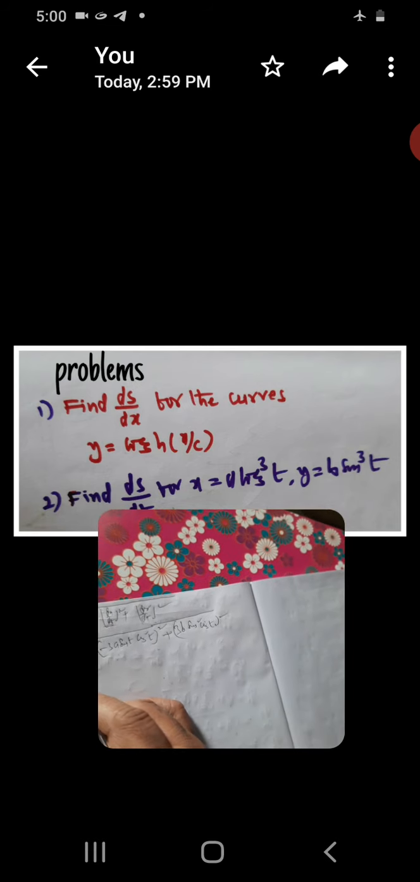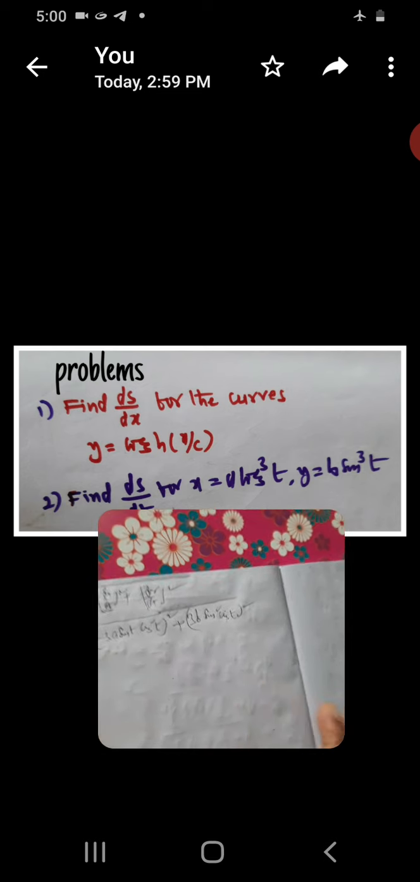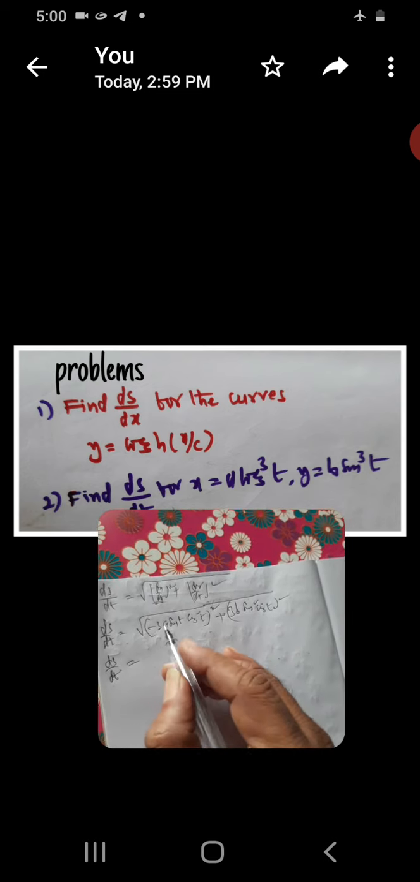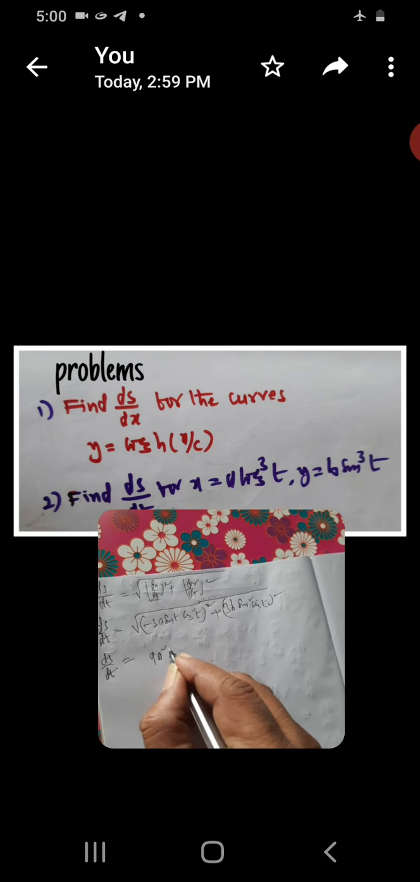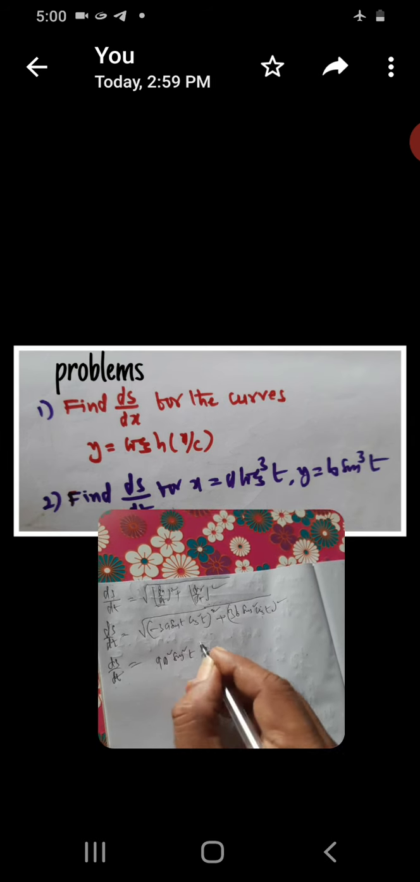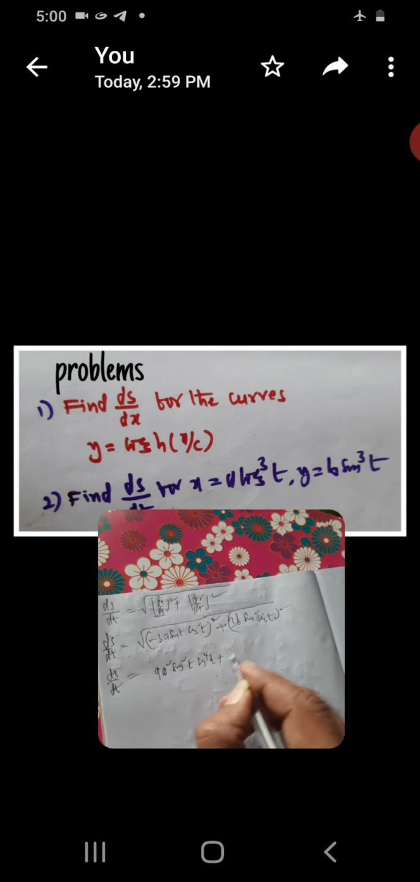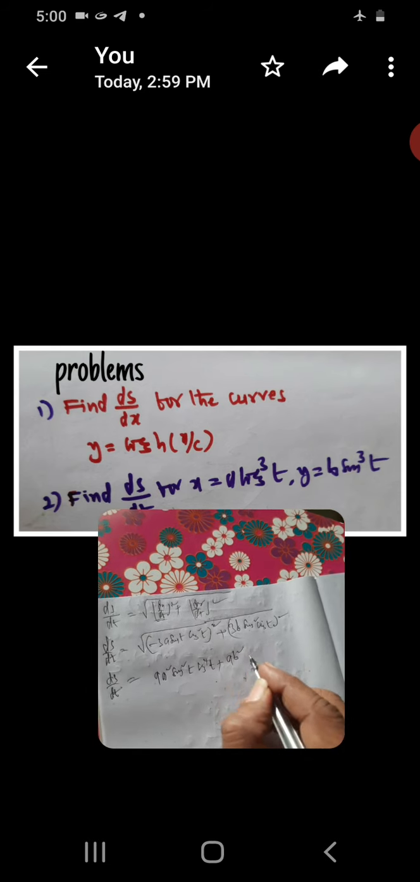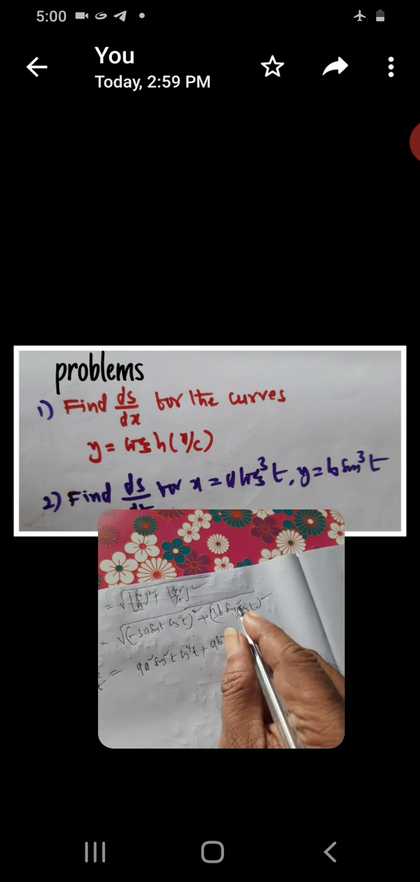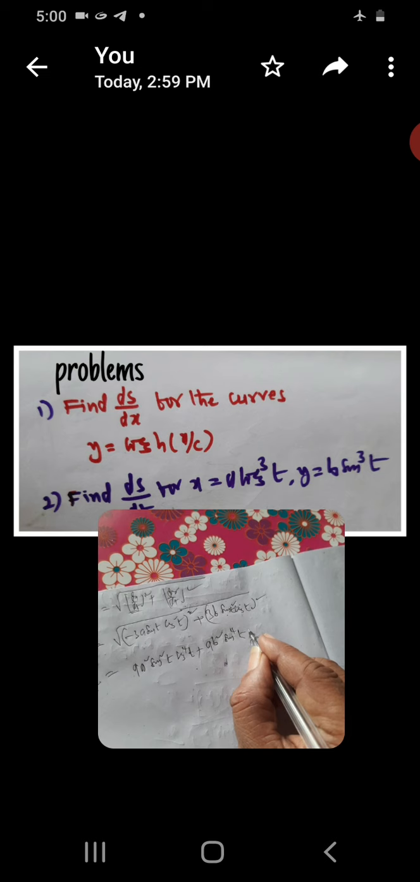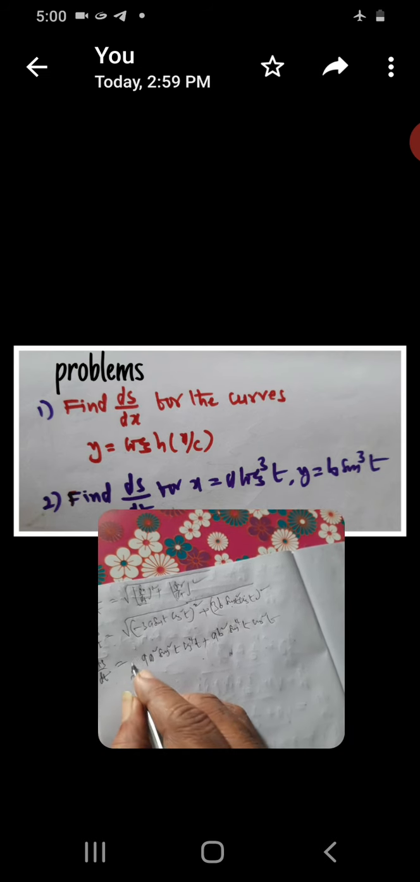This ds by dt is equal to, writing the whole square, under root of 9 a square sin square t cos 4t plus 9b square sin 4t cos square t.